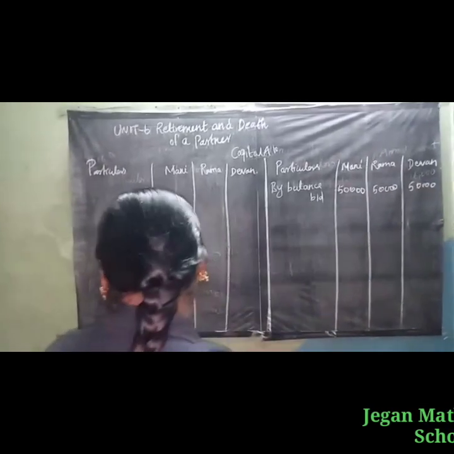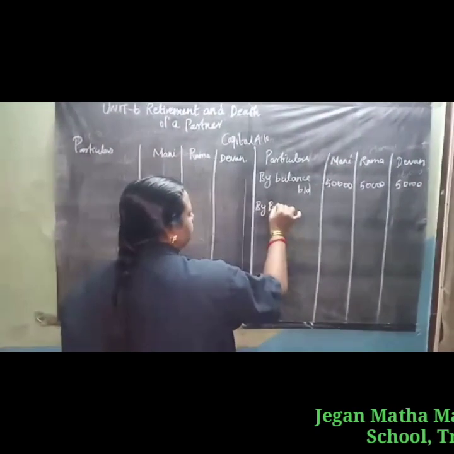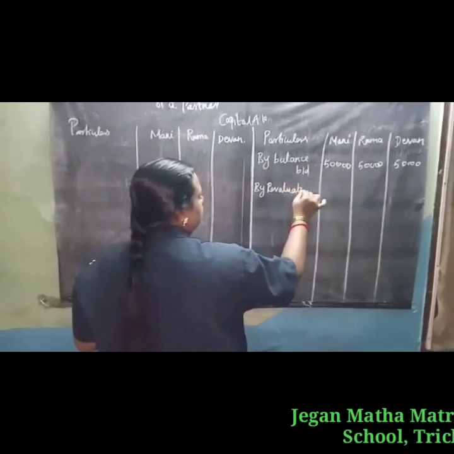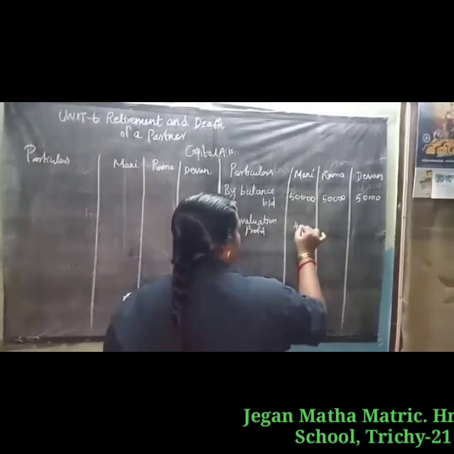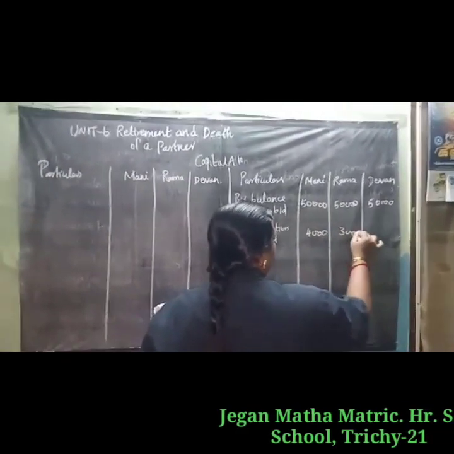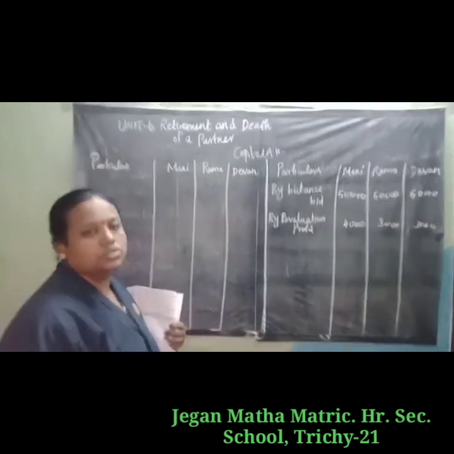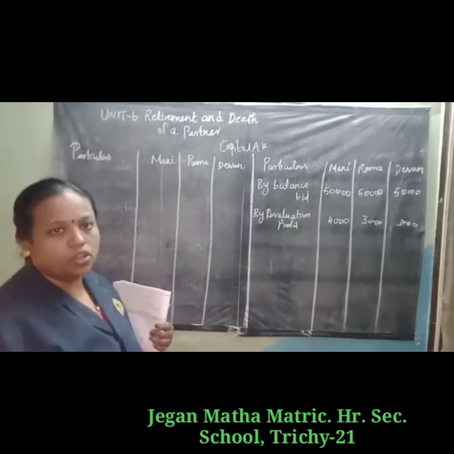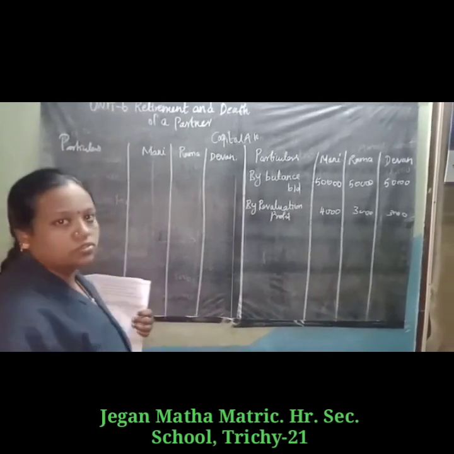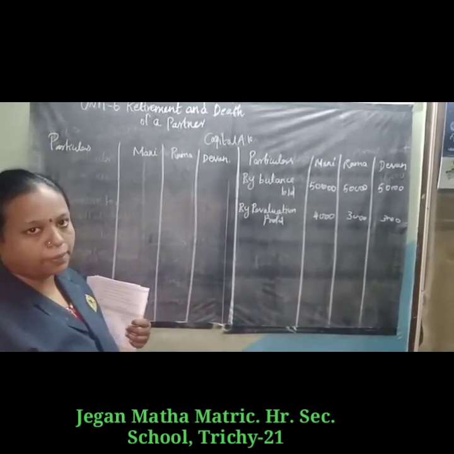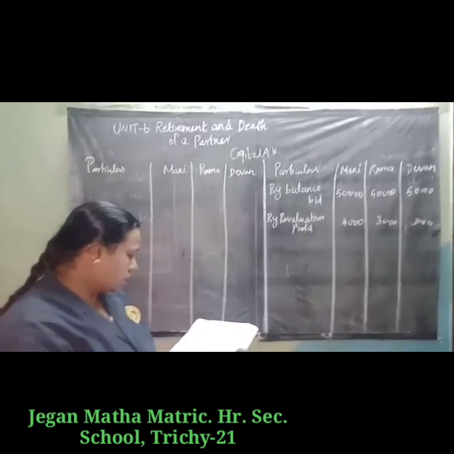Okay. Next we write by revaluation profit: 4,000, 3,000, 3,000. Next we have to check whether the balance sheet has a general reserve, profit and loss account, or workmen compensation fund. If it has, we have to share it among all the partners' capital accounts. So we have to check.